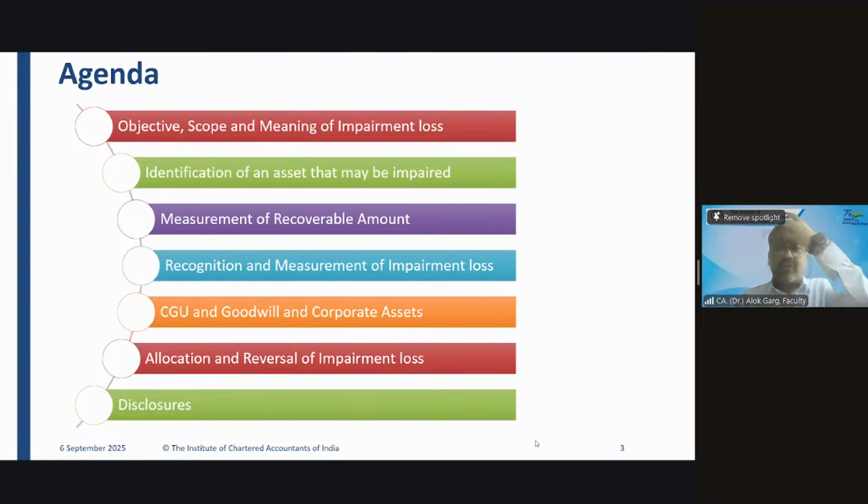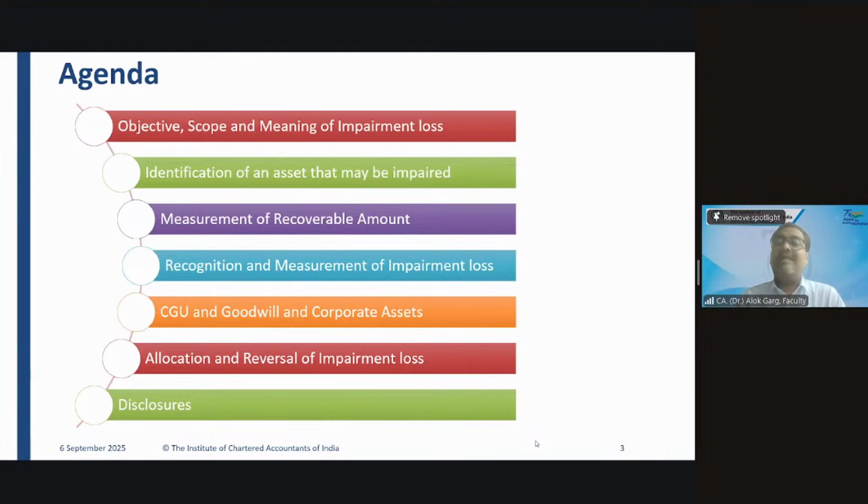Whatever cost you incur after taking a decision to sell, to facilitate the sale, will be considered a cost to sell. Finance cost and income tax should be ignored and should not form part of your cost of disposal. So we compute fair value less cost of disposal.